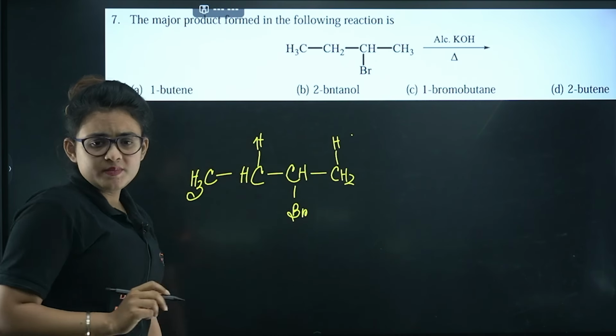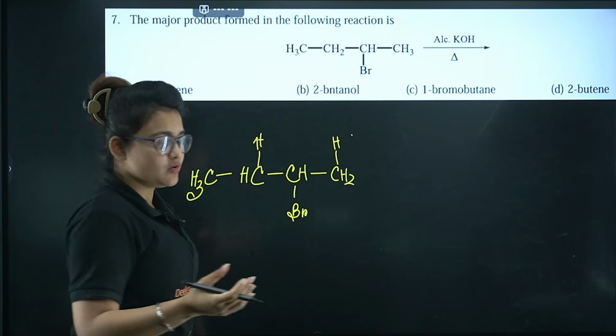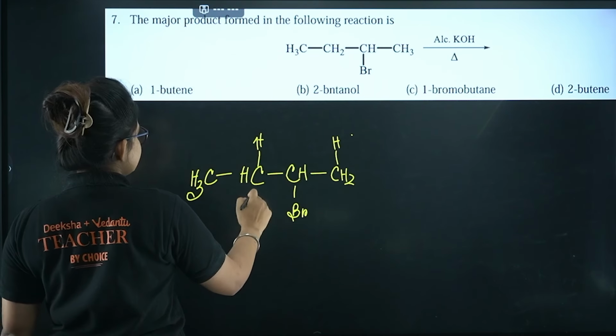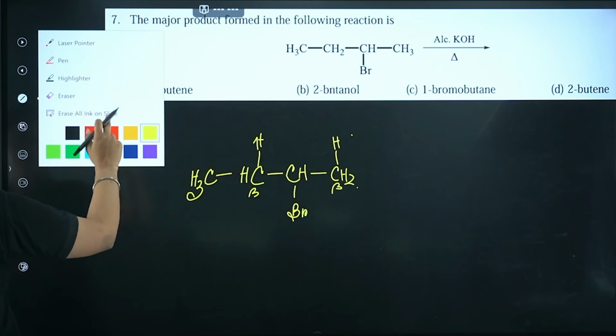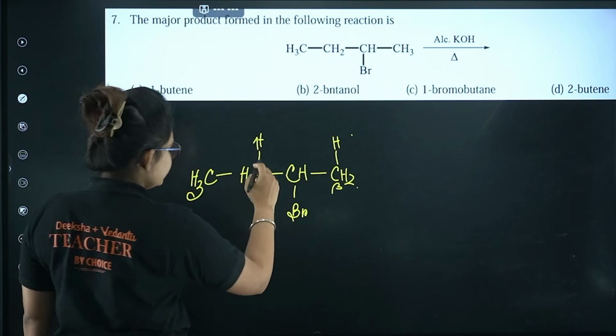Like this. Let me just mark the beta hydrogen. So these are the beta hydrogen, right? This is the beta carbon. This is also the beta carbon. So you can get two products out there. So first I'm just representing with green ink.